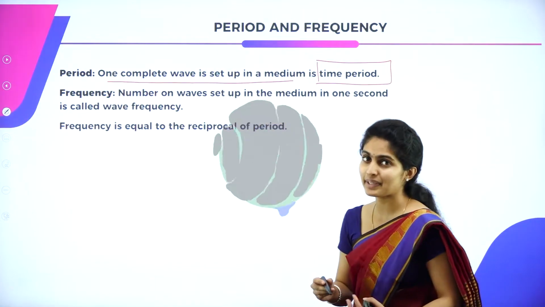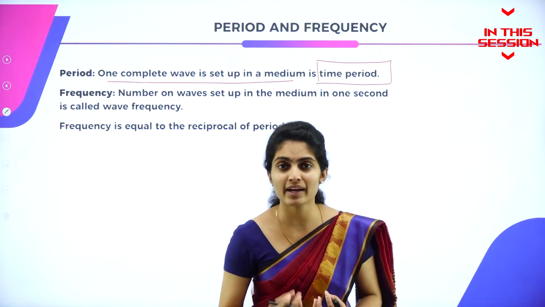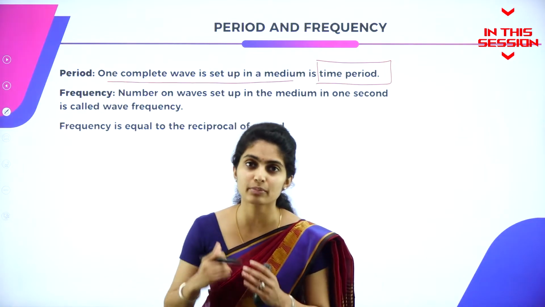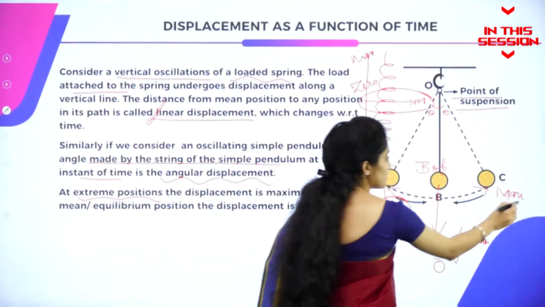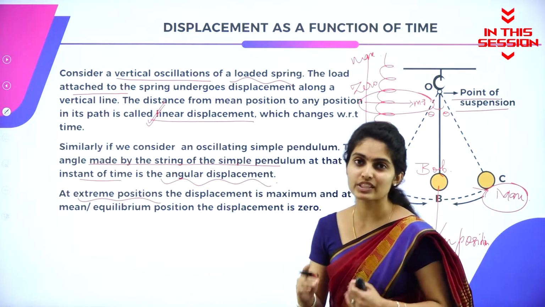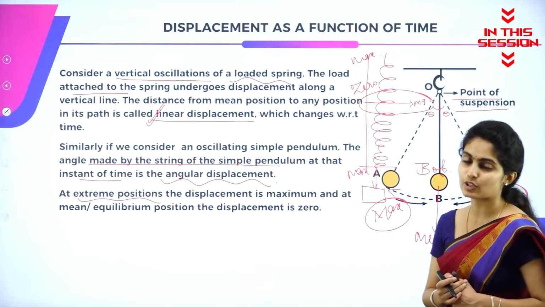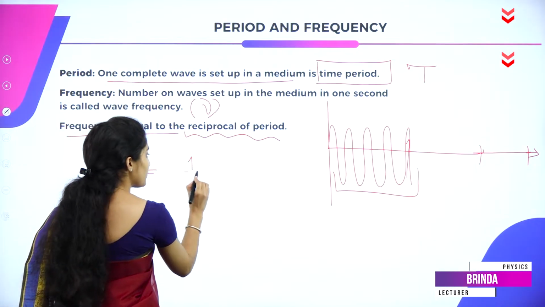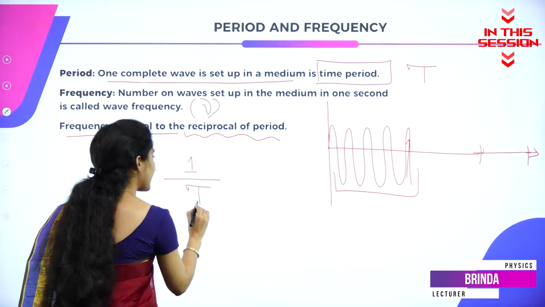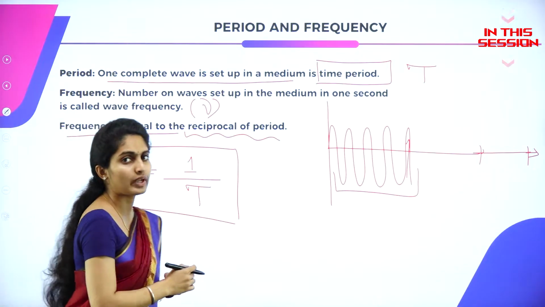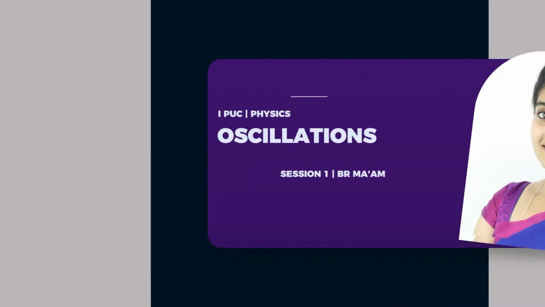What is this time period? The time taken by the wave to complete one complete cycle can be termed as time period. It is maximum at the extreme positions, whereas at mean positions its angular displacement is said to be 0. Frequency is always equal to the reciprocal, meaning it is the inverse of the time period T. So this is the relation of frequency as well as time period.